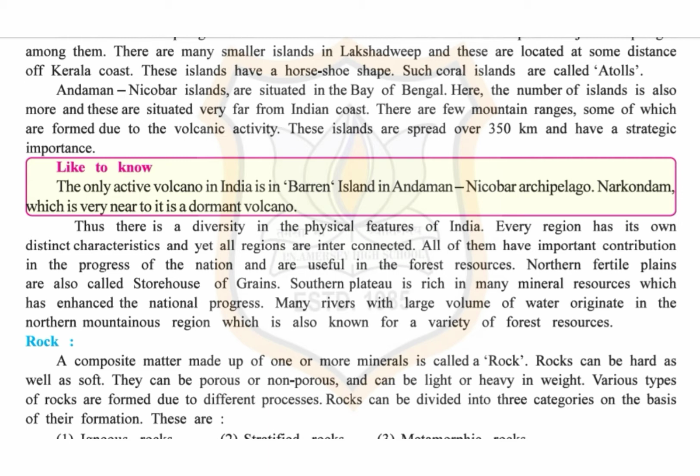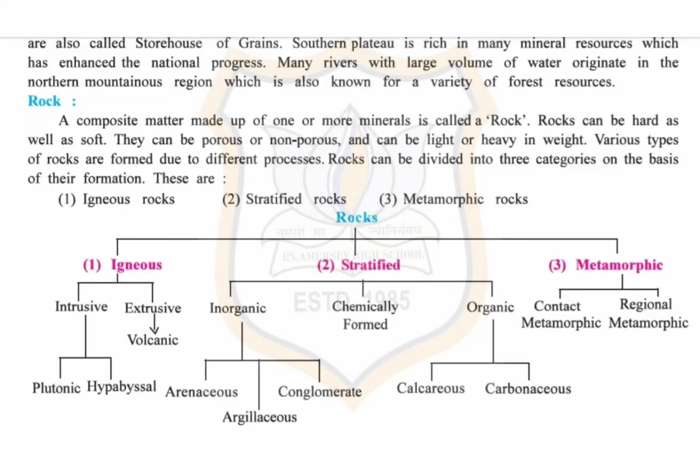of forest resources. Now the next topic is rock. A composite matter made up of one or more minerals is called a rock. Rocks can be hard as well as soft.